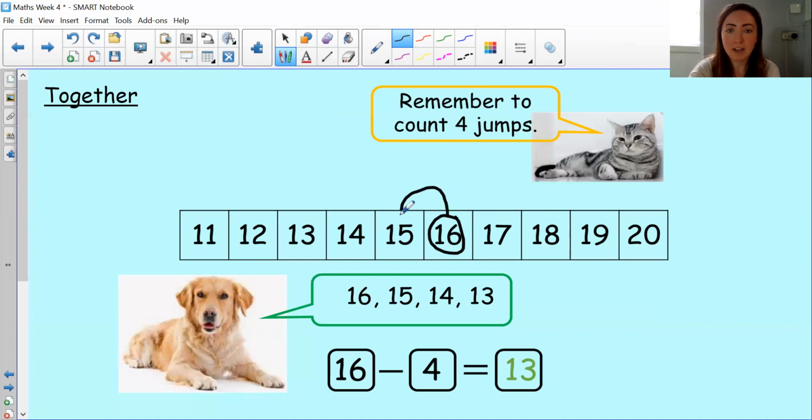So 1, 2, 3, 4. That is 4 jumps. And we've landed on 12. So 16 take away 4 is not 13, it is 12. You need to make sure we're counting the jumps, not the numbers.